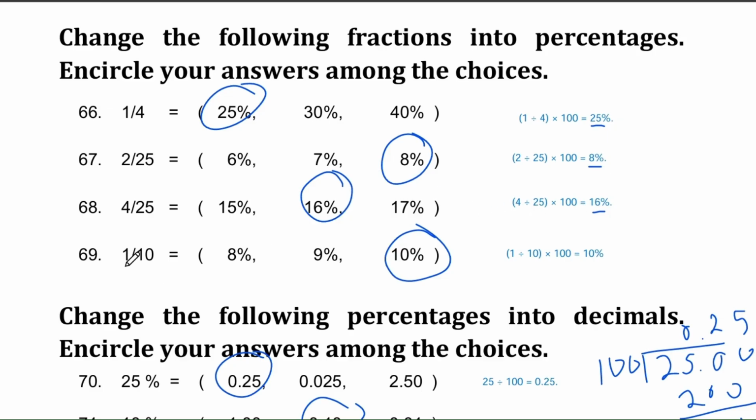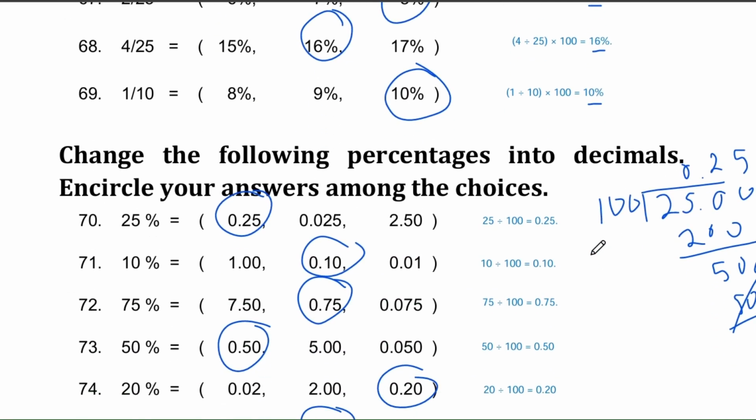Question number 69. Convert 1/10 to a percentage. Is it 8%, 9%, or 10%? The correct answer is 10%. We divide 1 by 10, giving us 0.1, then multiply by 100 to get 10%.